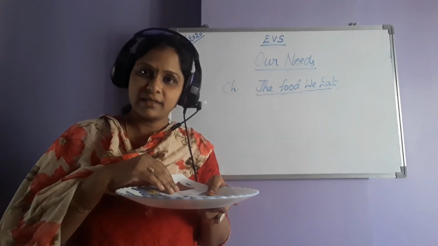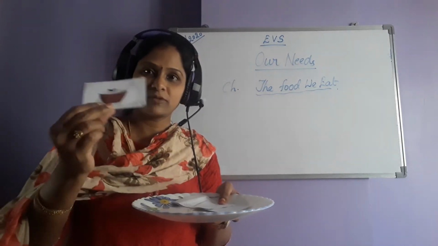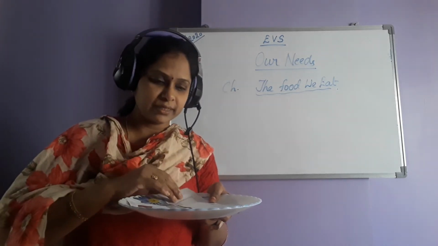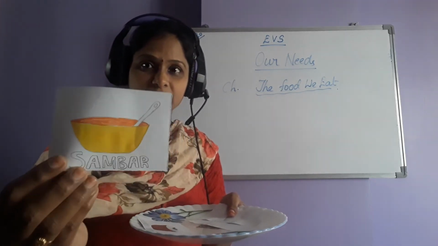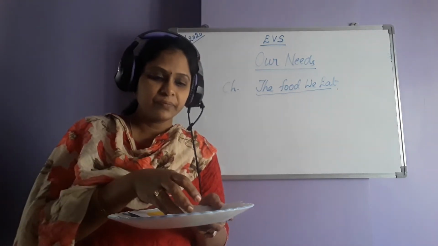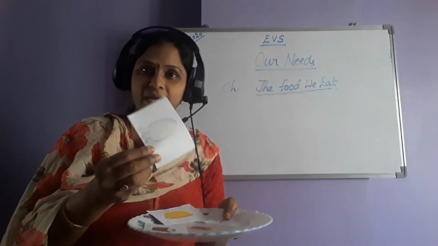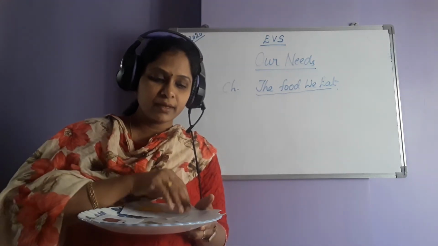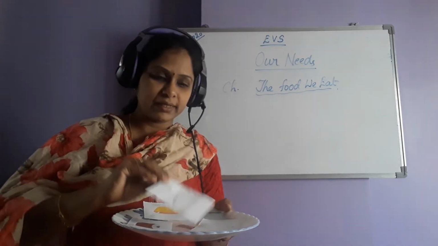Next, this idli I had it with coconut chutney. Okay, so that also I have drawn and I am keeping it on the plate. Then even I like sambar to have idli with. So I had even sambar. So that also I'll put it here. Then to make my diet balanced, I had an egg also. I had 1 egg, and then I took 1 glass of milk.